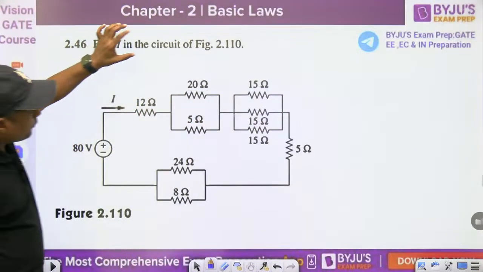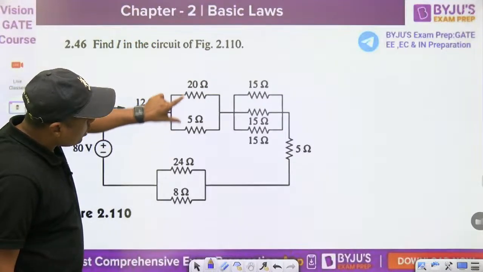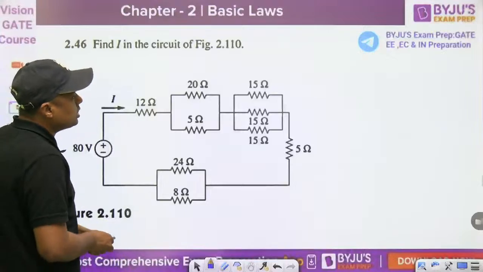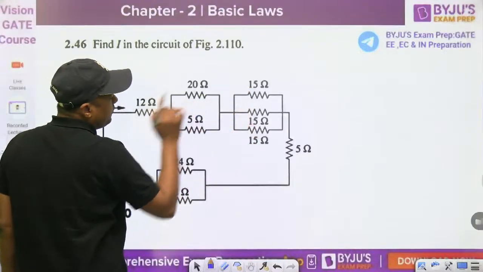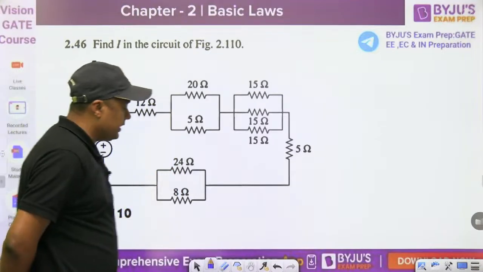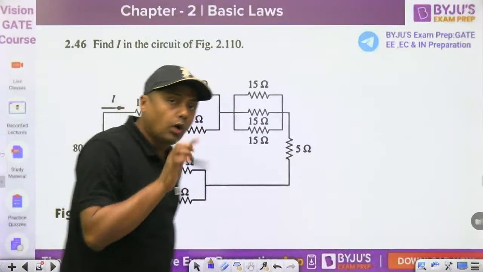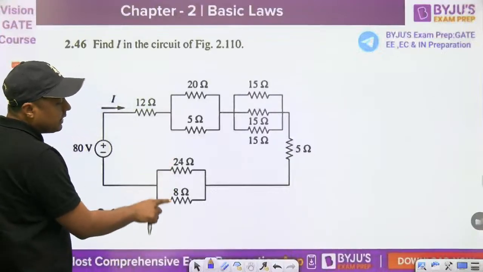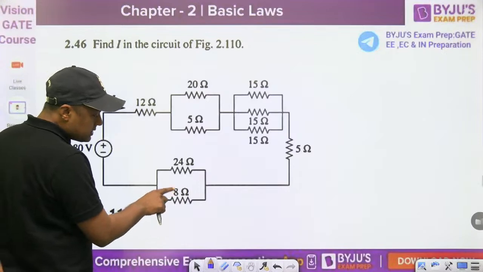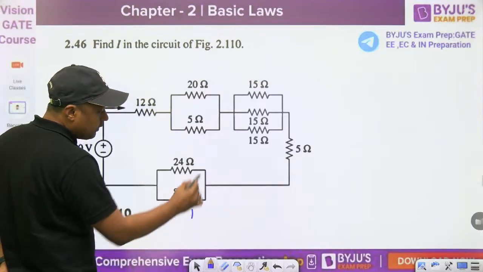Now what is the parallel combination of 20 and 5? Remember, this is 4. What is the parallel combination of 15, 15, 15? 5. And then what is the parallel combination of 24 and 8? Now guys, remember, what is the common factor in 24 and 8? Everyone tell me. 8. Then when I take 8 common, it will become 1 and 3.